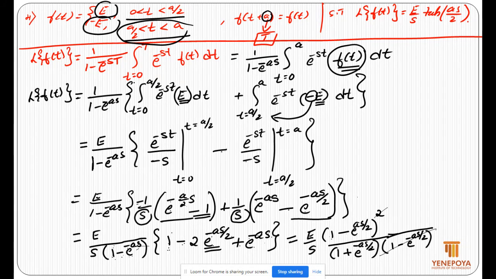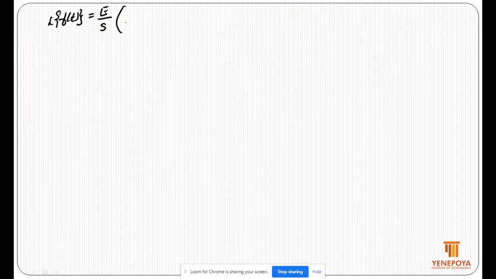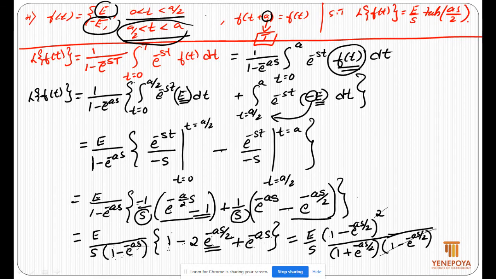Right, in the next slide, Laplace transform of f of t is equal to e by s times 1 minus e power minus as by 2 divided by 1 plus e power minus as by 2. Okay. Now I need to get the answer in terms of tan h of as by 4.